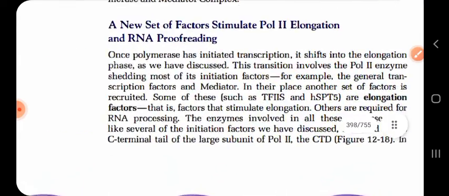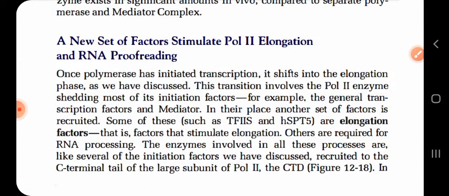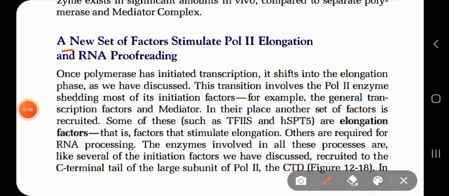So here, what does it say? It says a new set of factors stimulate the polymerase to elongation and RNA proofreading. So, eukaryotes have multiple transcription factors.